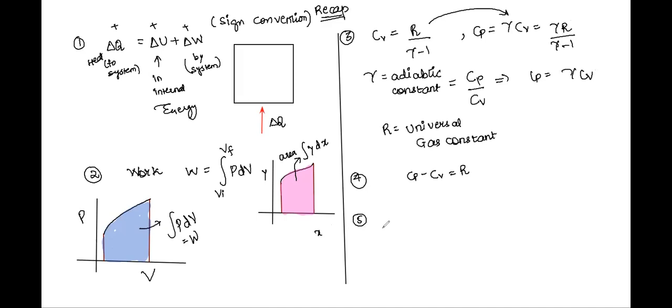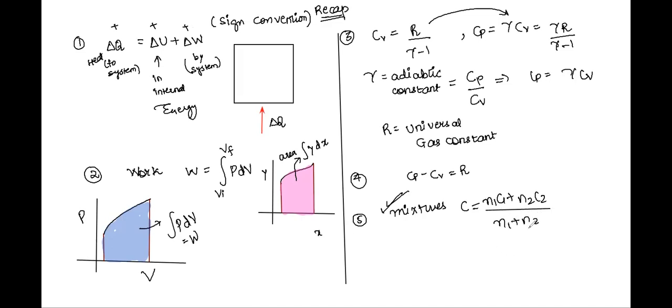Next one is that whenever we are given a mixture, these kinds of questions are sometimes popping up in your exams, right? I'll first give you the formula. So it says that Cp or Cv, or any kind of C, take this for both Cp and Cv. The net C of a mixture is given by N1C1 plus N2C2, whole upon N1 plus N2.